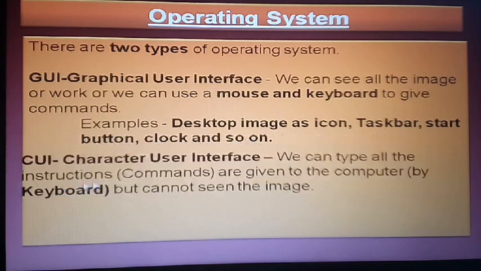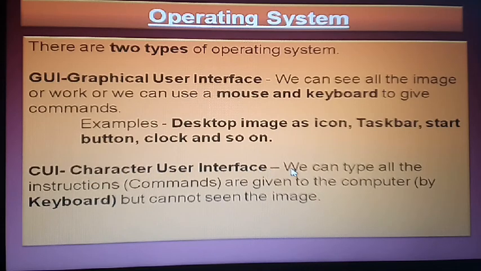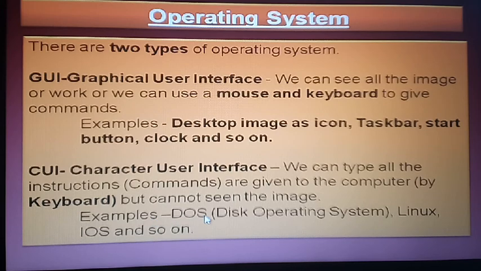After that, CUI, character user interface. We can type all the instructions with the help of the commands given by the computer. Here we use the keyboard, and we use keyboard and mouse both, but we cannot see any image. This is an important point. In a GUI we can see every image, but here you cannot see any image, right? Examples are DOS, Linux, iOS, and so on. So these are examples of CUI.